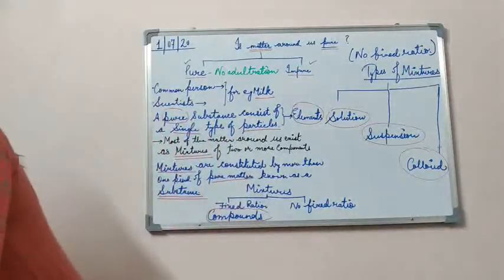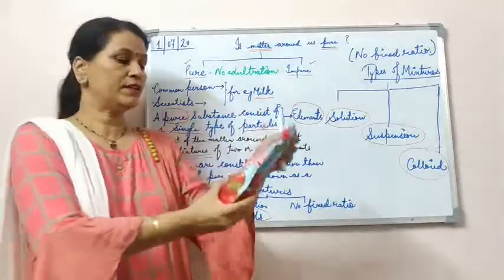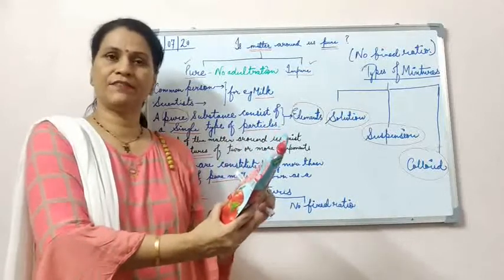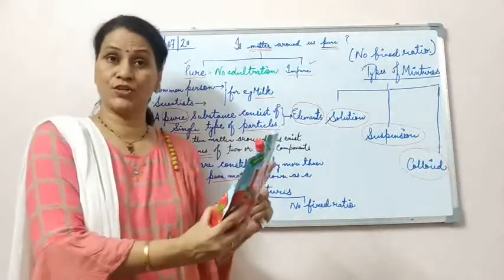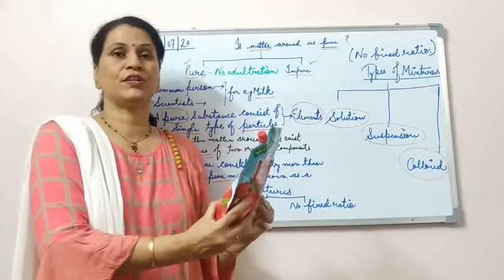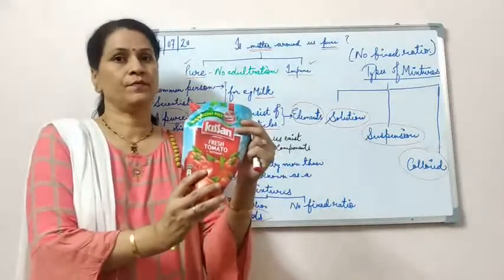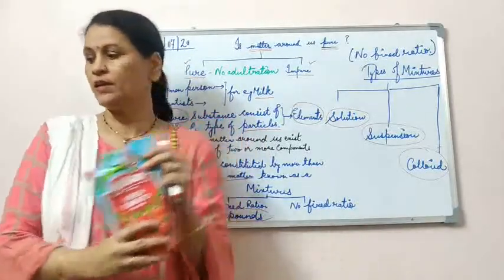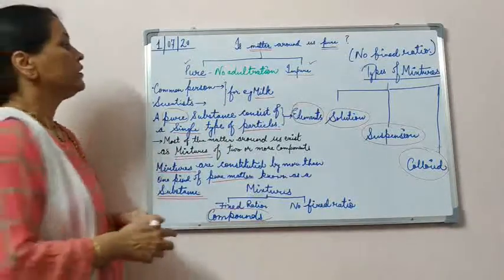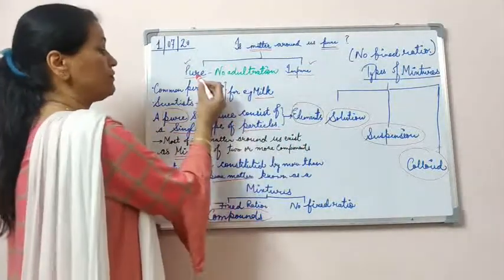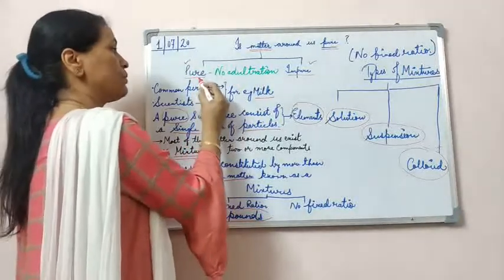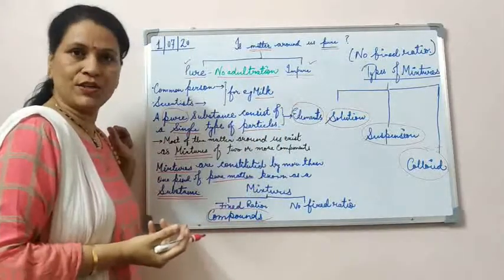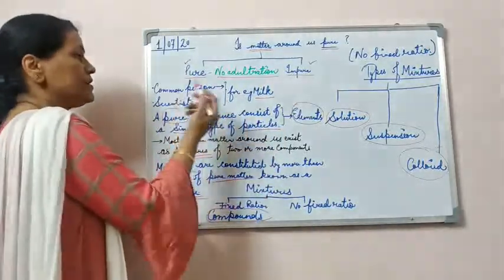Same way for the ketchup, I look at the composition. If other than tomato, sugar, salt and some preservatives, any unwanted thing, adulteration, is there, then I'll call it impure. Otherwise, it's pure. Okay? So according to us, there are two types of substances: pure, that means no adulteration, and impure, that means some adulteration is there. Okay, now this is the common man's definition.